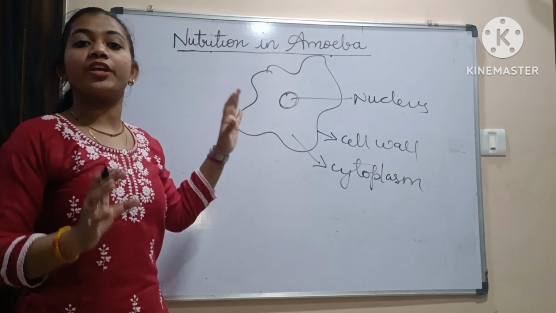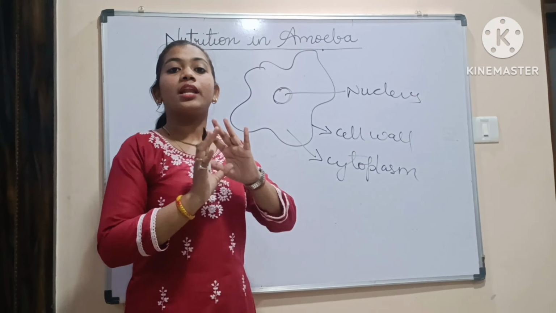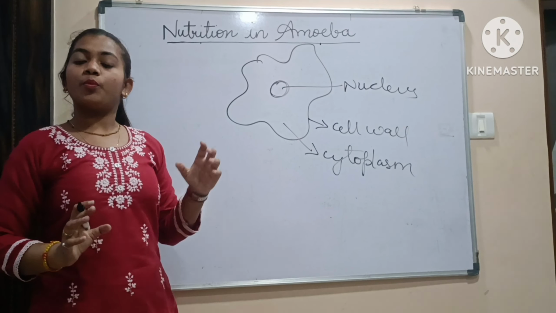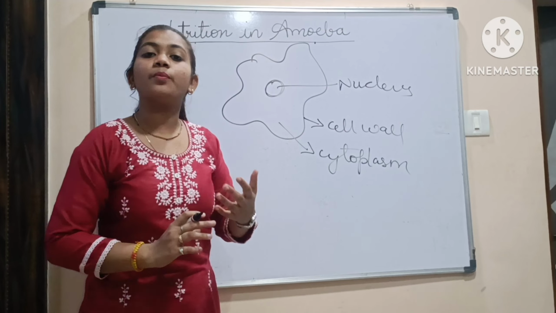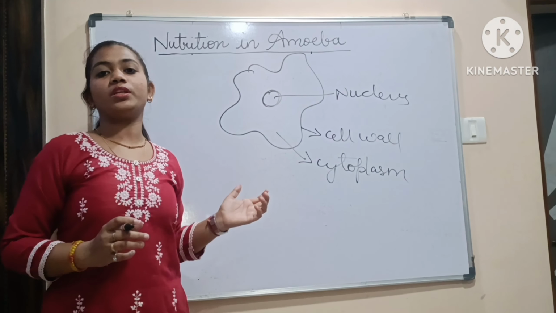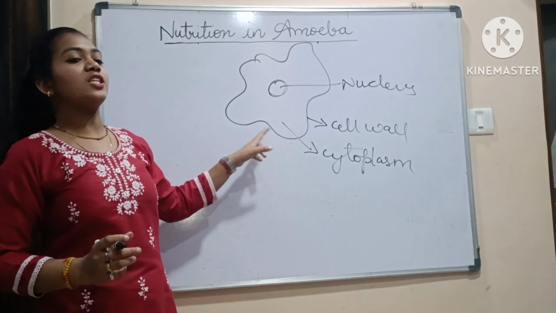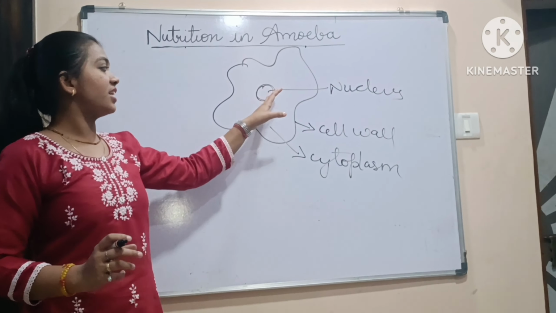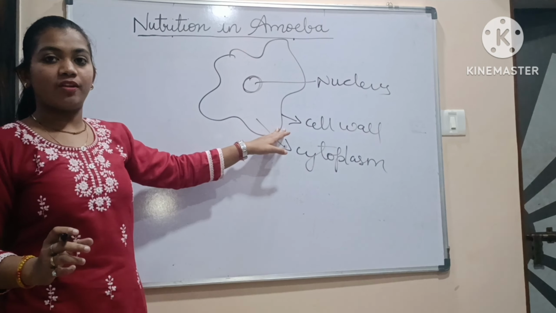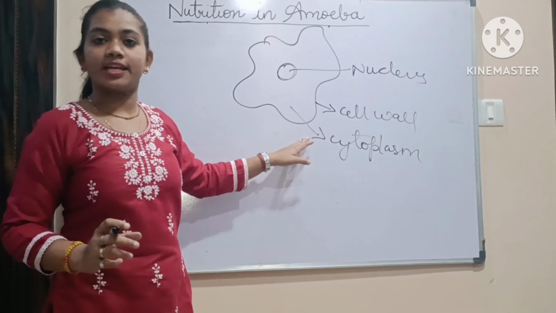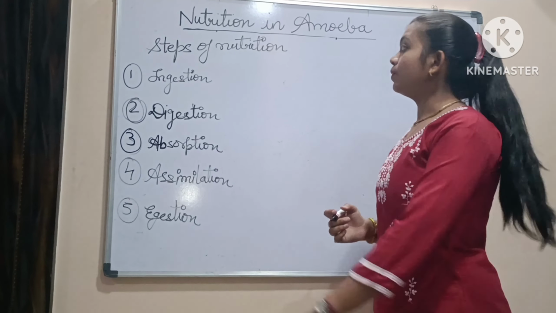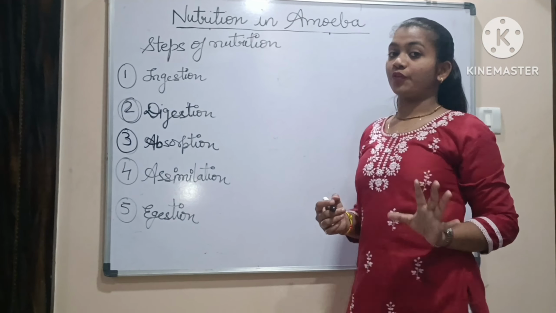Amoeba does not have any division of organs. A vacuole is present only when the process of digestion occurs. Otherwise, its body is made up of only these three parts: the central nucleus, the cell wall and the jelly-like cytoplasm.